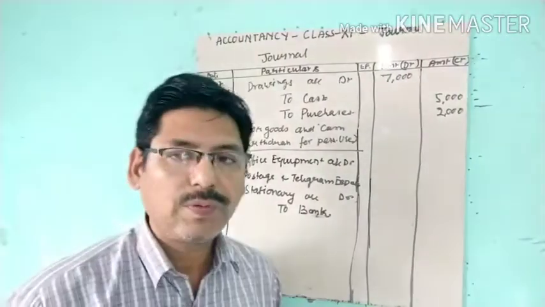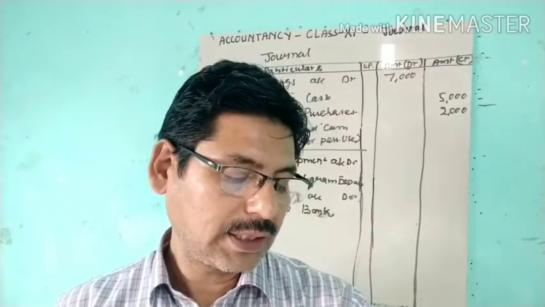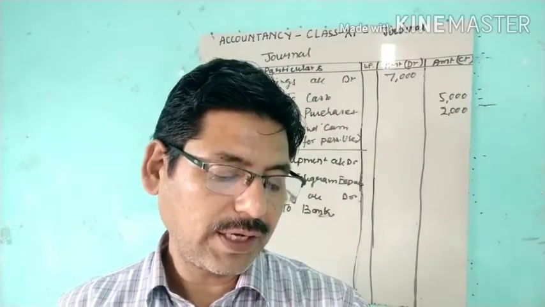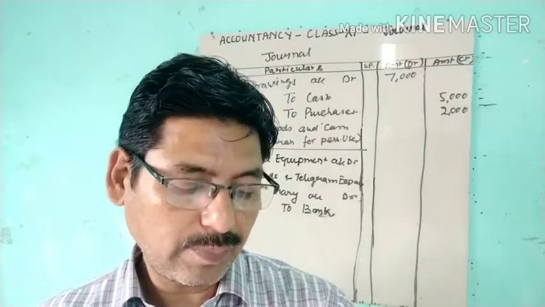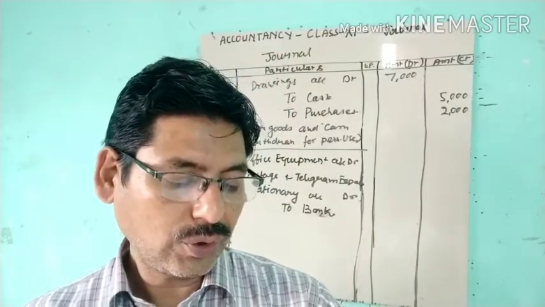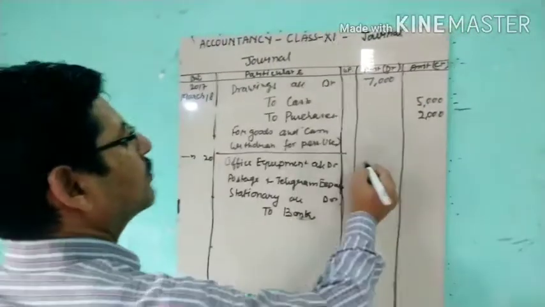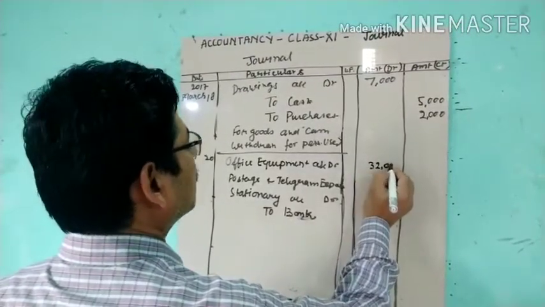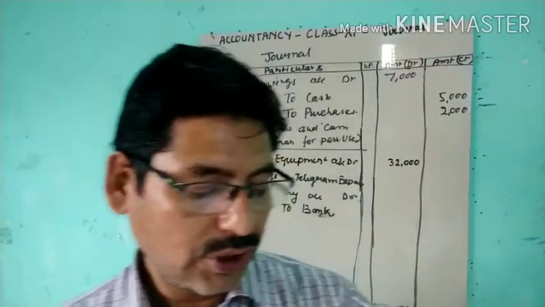So how much amount will be shown in office equipment? Office equipment is, say, 15,000, filing cabinet 5,000, so 20,000, typewriter 12,000, so 20 plus 12, 32,000 will be shown here. Postage and telegram is 200 rupees.